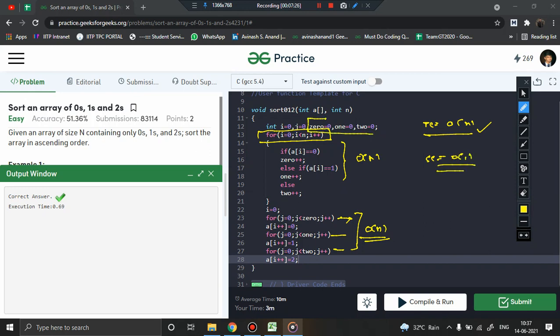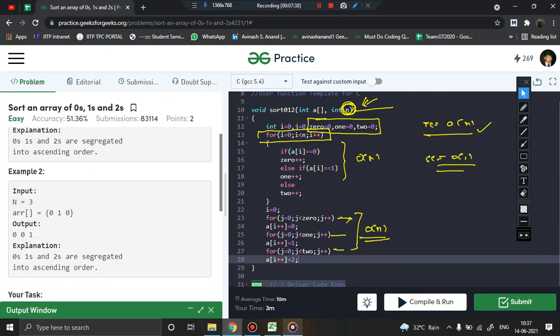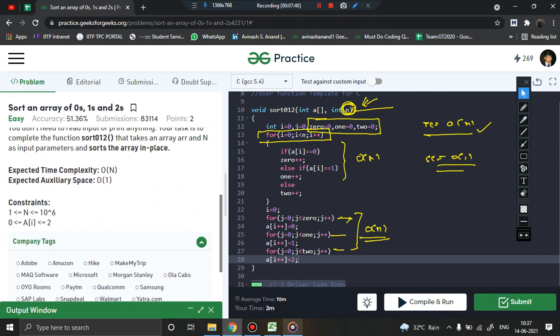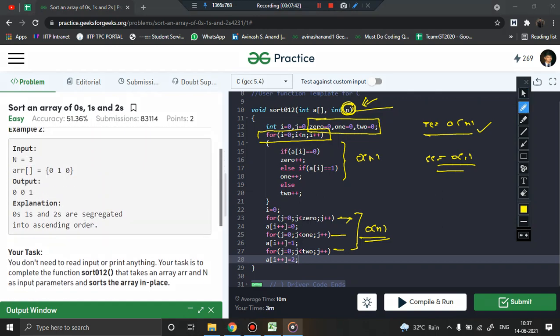Whatever the input, irrespective of the size of the input array, irrespective of the size of n, it may be 1 million also, no problem, no issue, right? What is the maximum size of n given in the constraints? 10 power 6. Oh, it's fine, we were right. So n may be 10 power 6, but I don't care. I will always be using these 3 variables only. So the number of extra variables you use is independent of n, basically constant space.